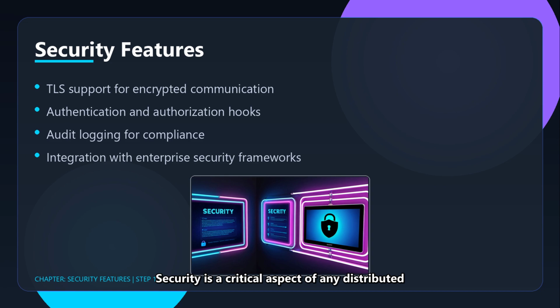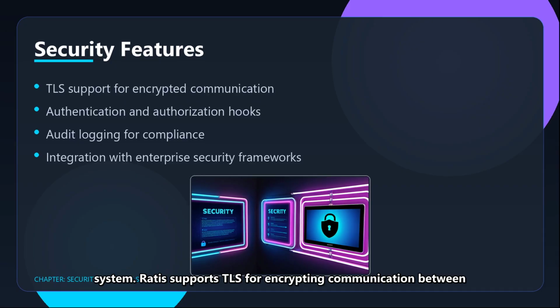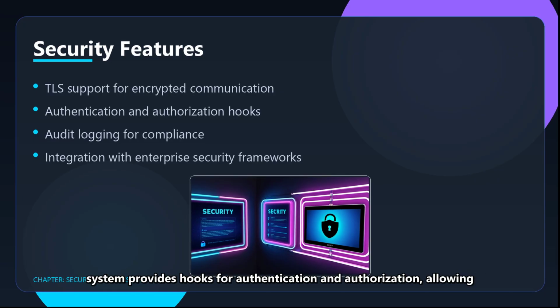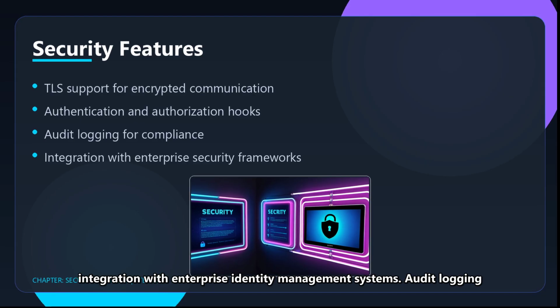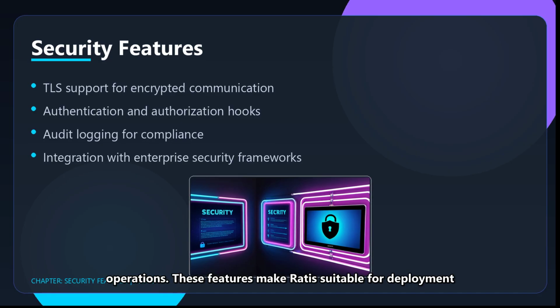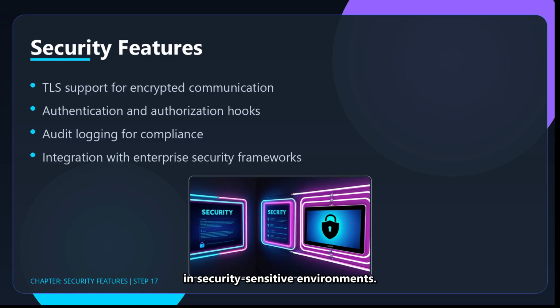Security is a critical aspect of any distributed system. Ratis supports TLS for encrypting communication between nodes, protecting against eavesdropping and man-in-the-middle attacks. The system provides hooks for authentication and authorization, allowing integration with enterprise identity management systems. Audit logging capabilities help with compliance requirements, tracking all consensus-related operations. These features make Ratis suitable for deployment in security-sensitive environments.